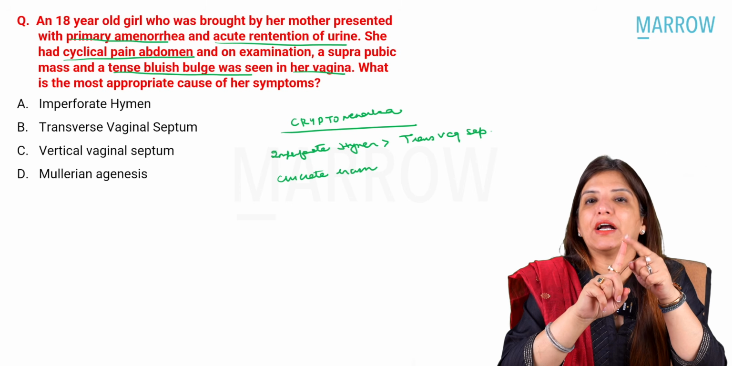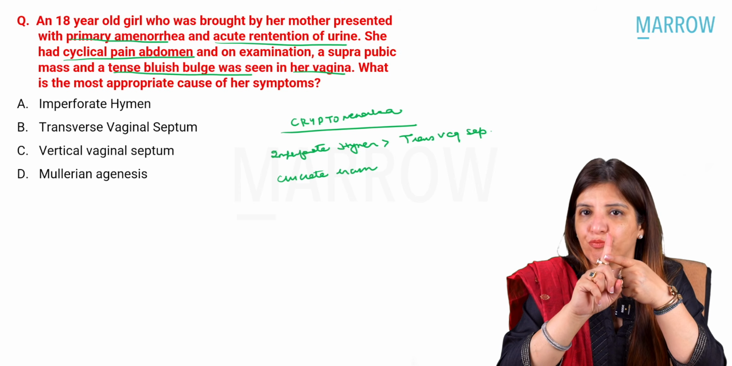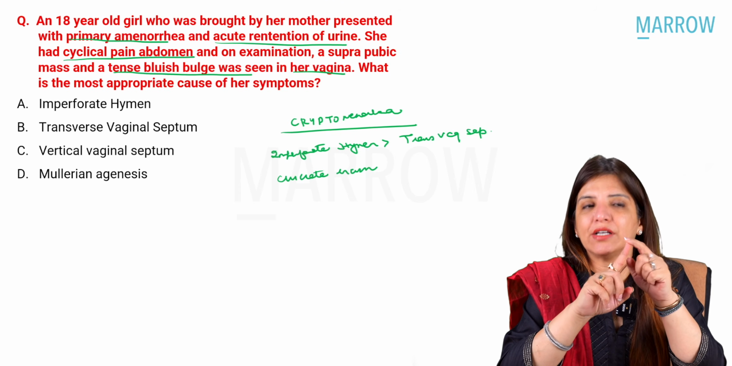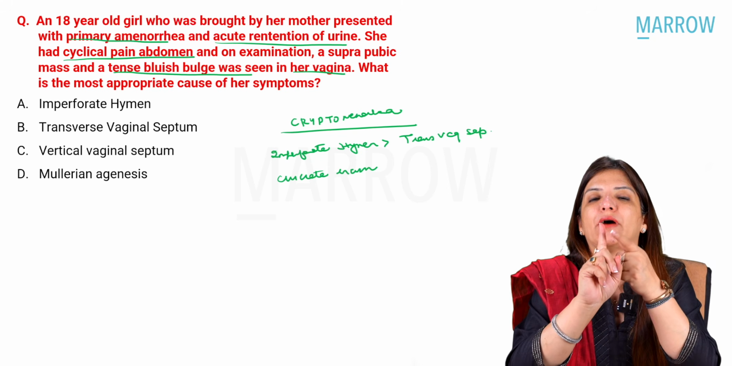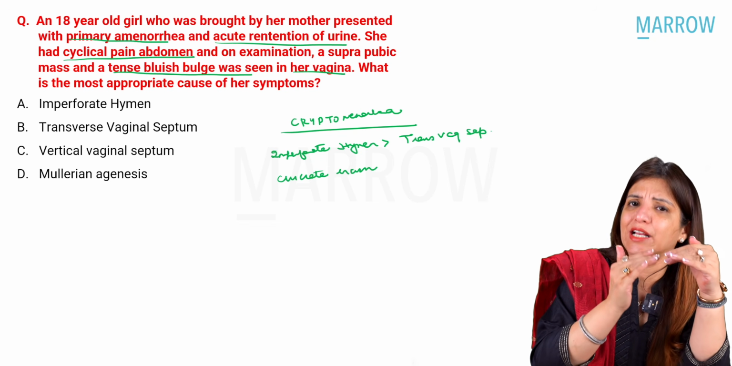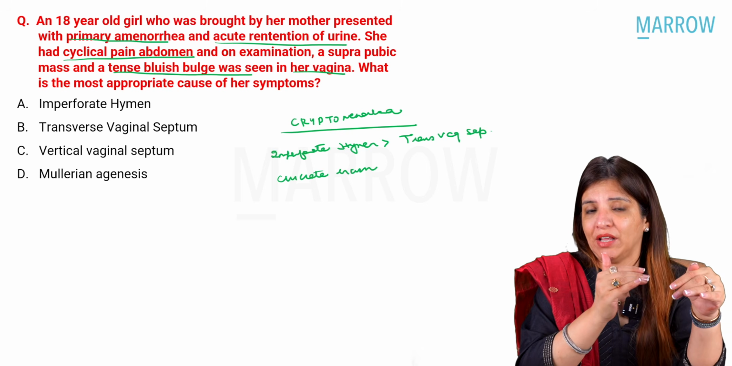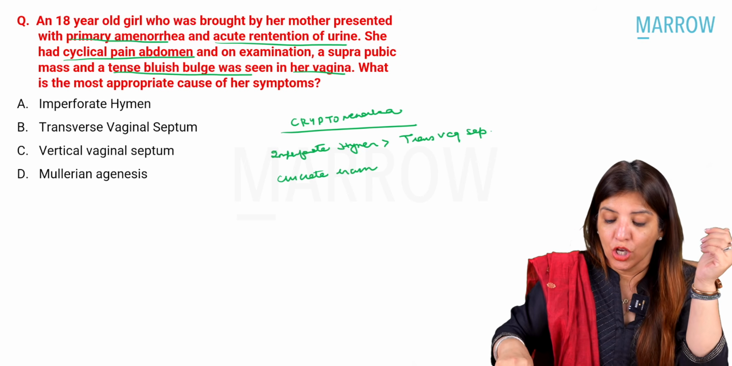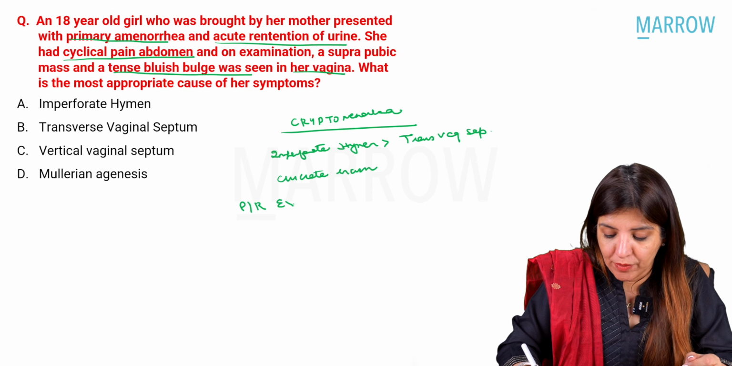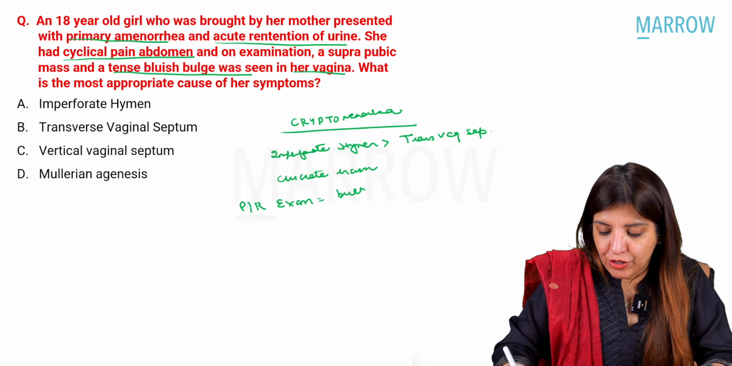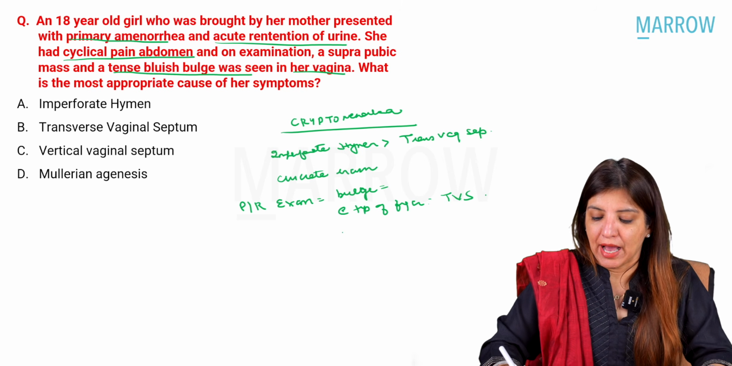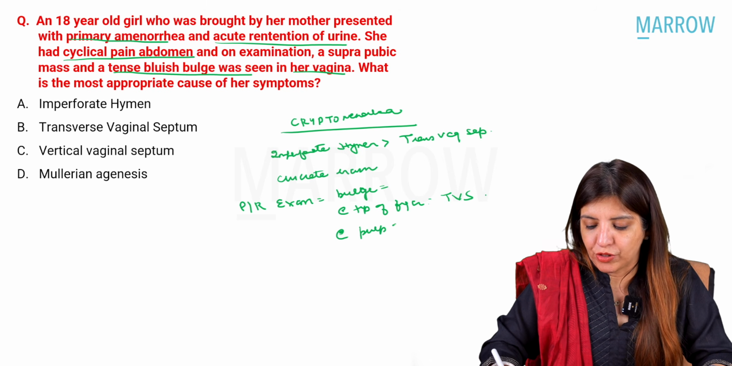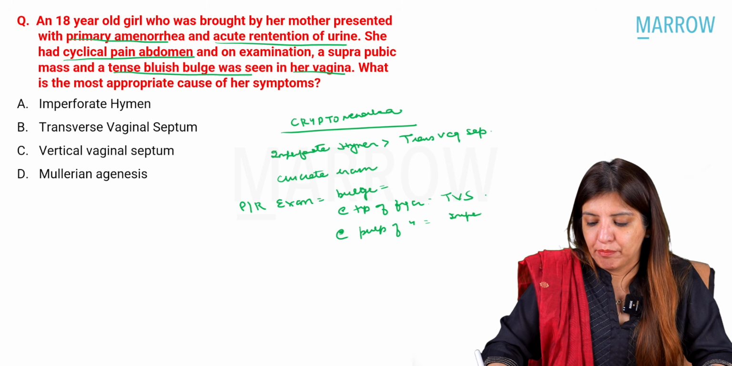Now, that bulge could be against the tip of my finger or against the pulp of my finger. If it is against the tip of my finger, that means the bulge is higher up, and that means it's a transverse vaginal septum. And if you are feeling a bulge on the pulp of your finger, the obstruction is at a lower level, and that means it's an imperforate hymen. So, on per rectal examination, a bulge at the tip of the finger indicates transverse vaginal septum, and at the pulp of the finger indicates imperforate hymen.